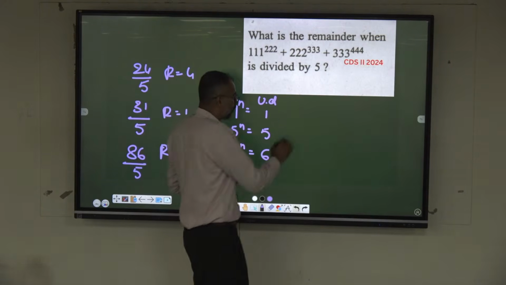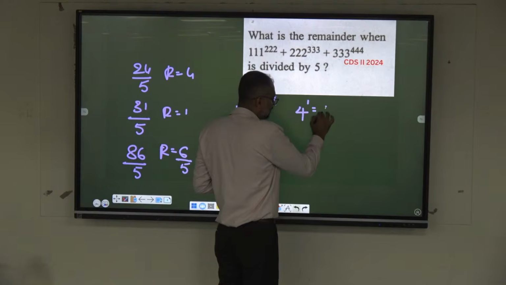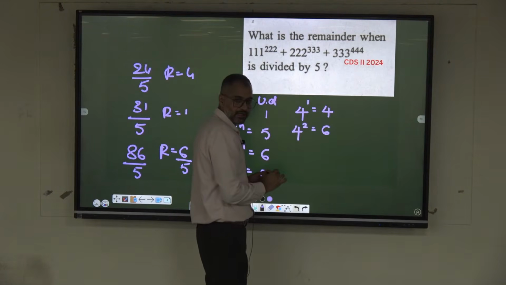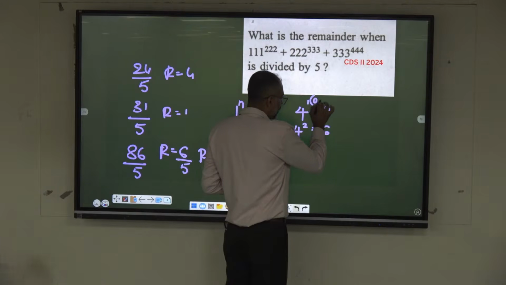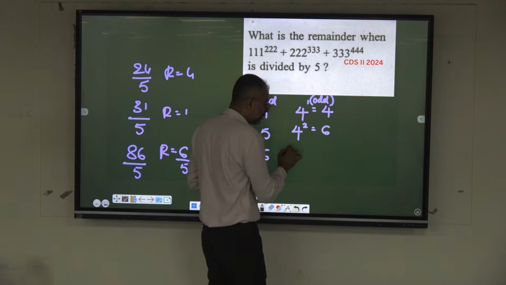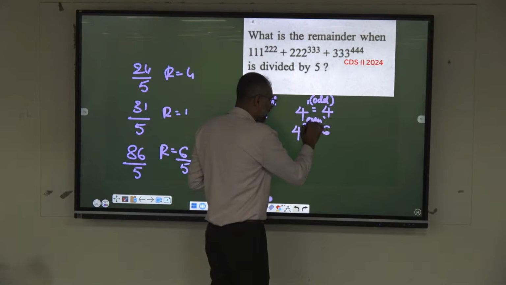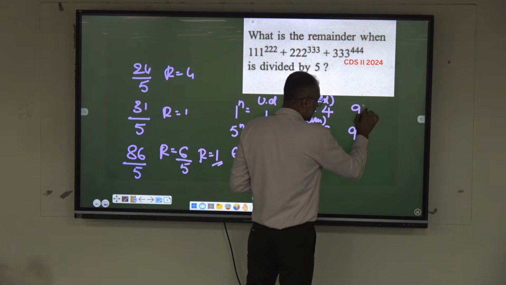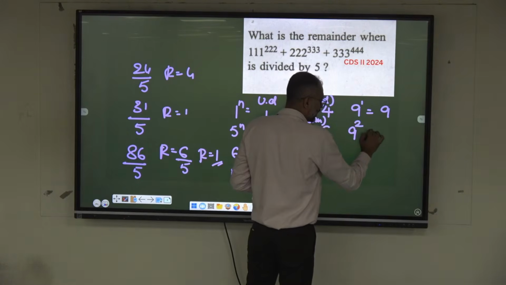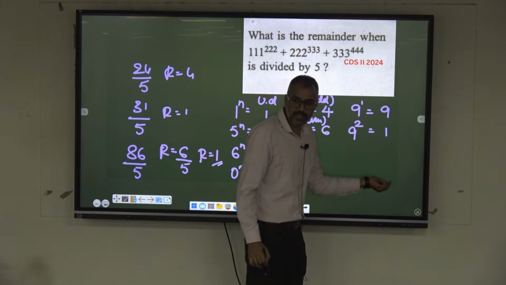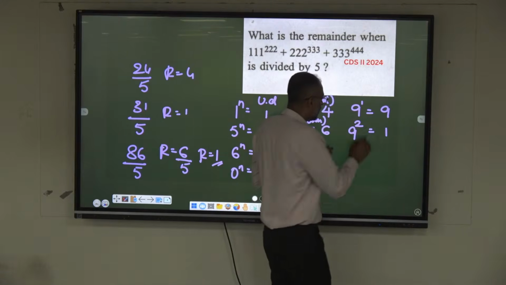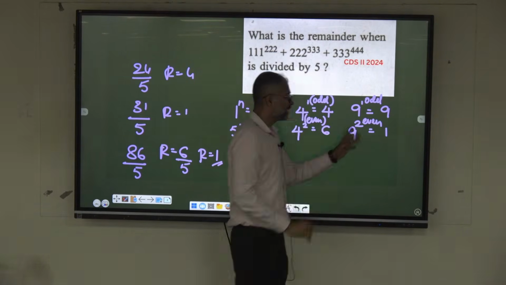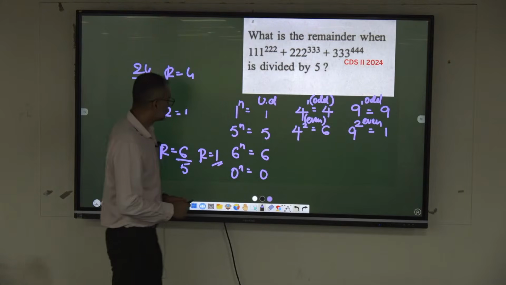But in the case of 4, 4 power 1, unit digit is what? 4. 4 square unit digit is 6. Okay. Similarly here, whenever it's odd, unit digit has to be 4. Whenever it is even, unit digit has to be 6. Okay. This is similar for the 9 also. 9 power 1 is always 9. 9 square is 1. Again you will get 9, 1, 9, 1, 9, 1, 9, 1. So whenever it is odd for 9, it is 9, and even 9 square, it is 1. Okay.